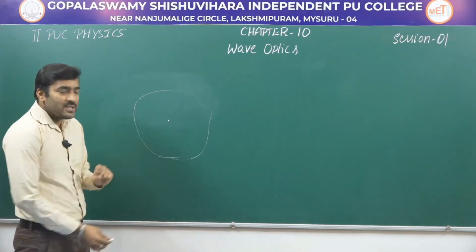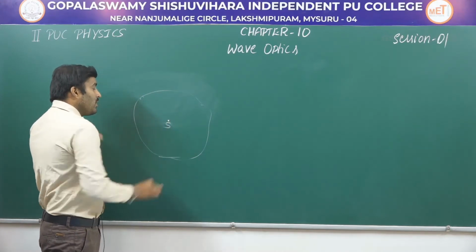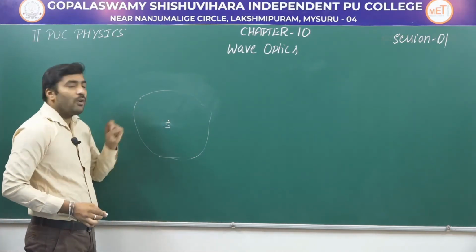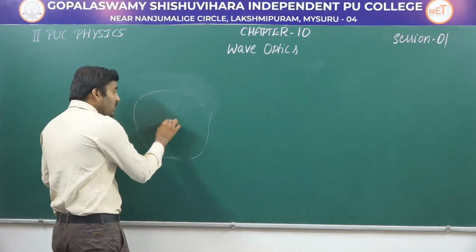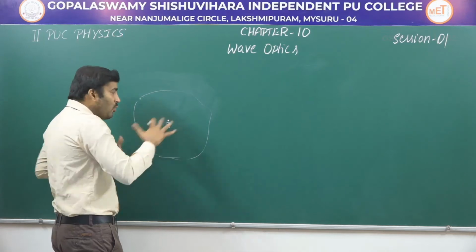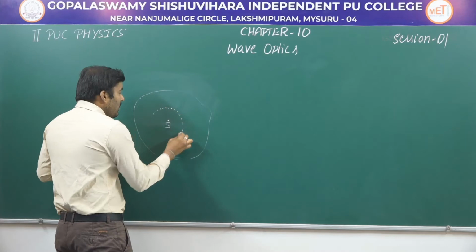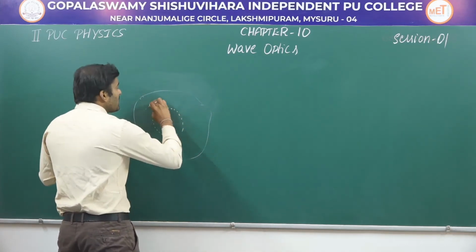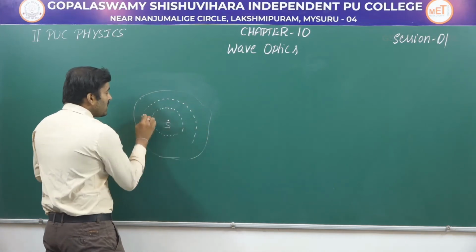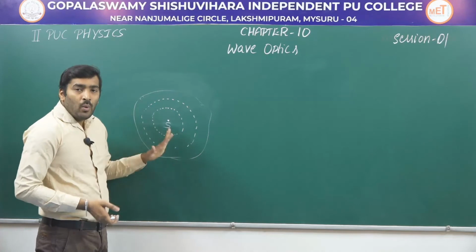The point where we threw the stone is a source of disturbance created in the water medium. This source creates circular water waves around it. They may look like this. Around this point of disturbance, we can see some circular waves formed on the water surface.